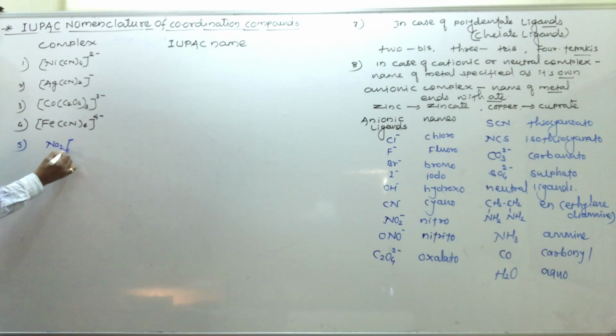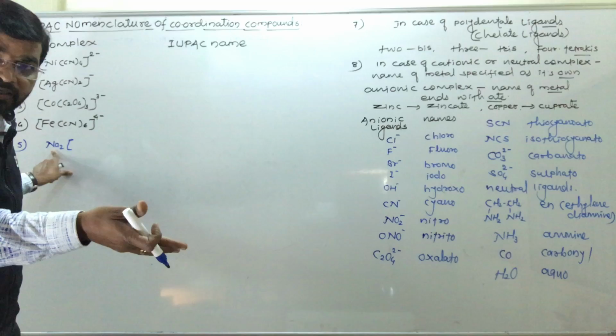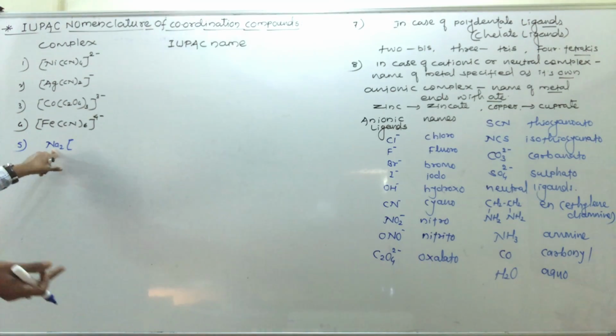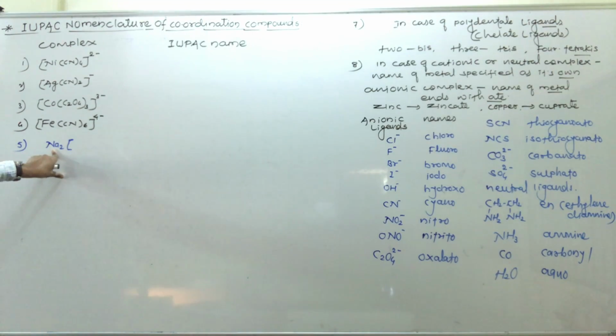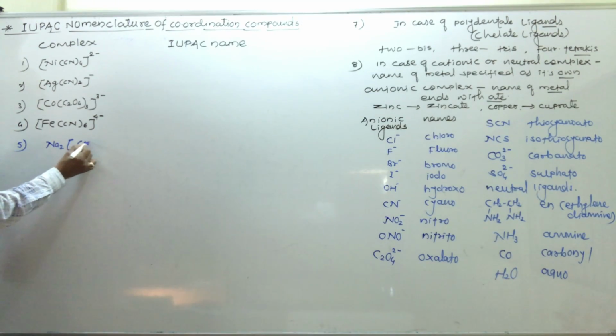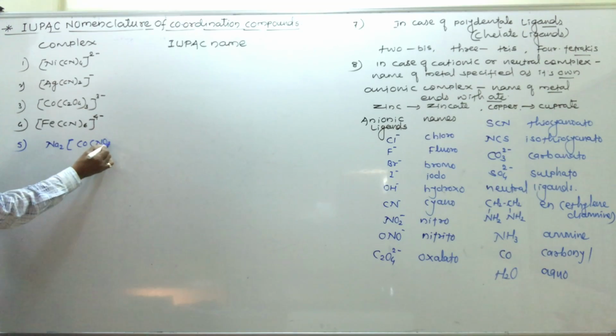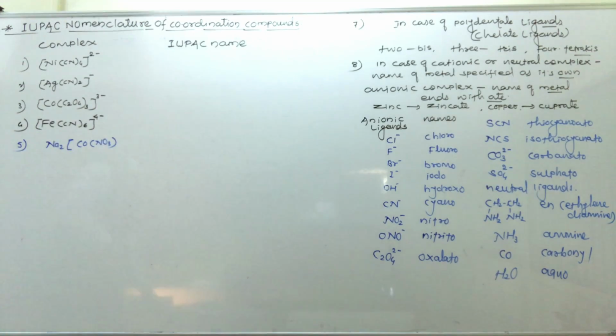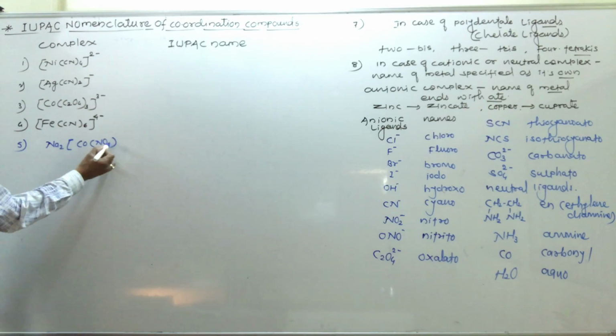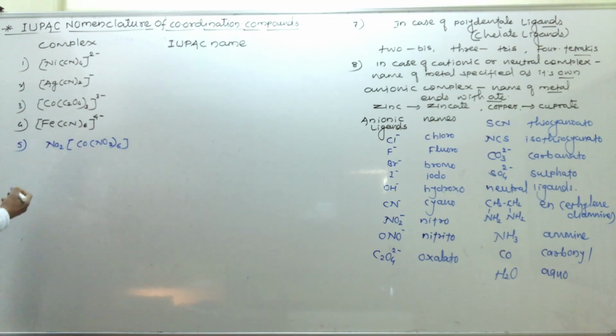Na2 [...], this is the species present in the anionic sphere, ionization sphere. Then here Co(ONO)3, nitrito group, and here nitro group NO2 6.